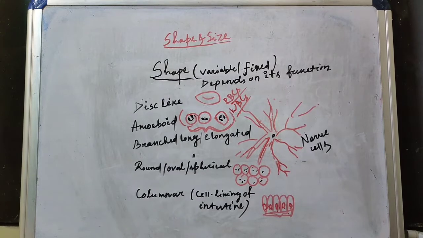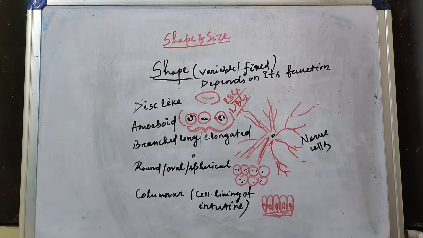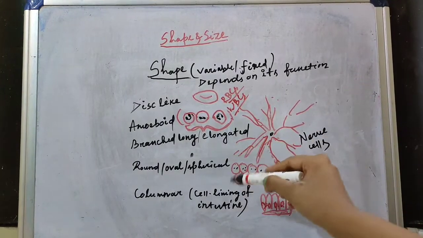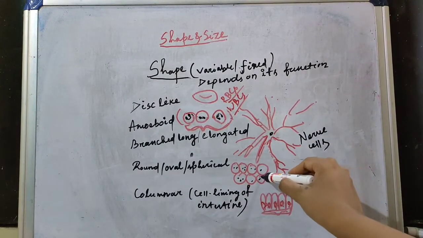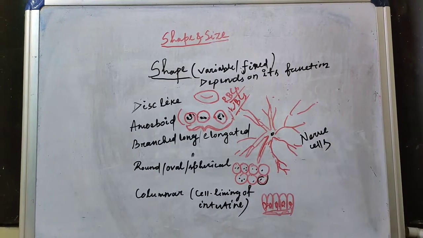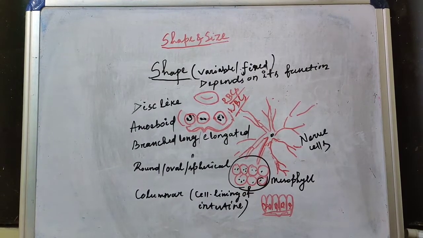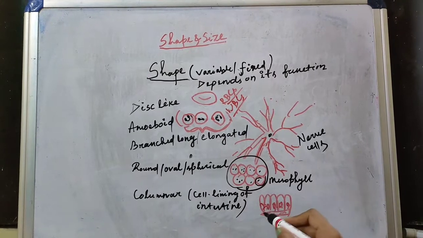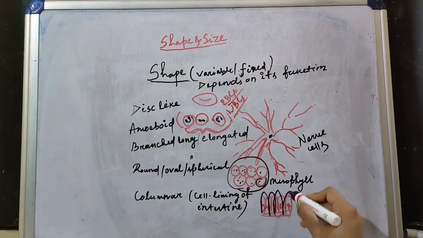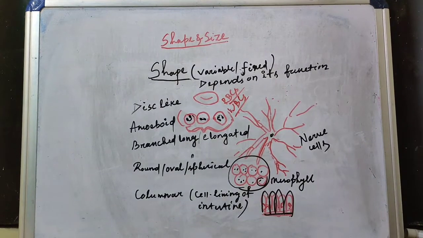They are some of the longest cells. On the basis of shape, the cell shape can be round, oval or spherical. Here is an example of a mesophyll cell that is round in structure, and it can be spherical in case of the eggs of many animals. And the cell shape can be columnar, and this structure is like these column-like structures. These columnar cells are found in the lining of the intestine.